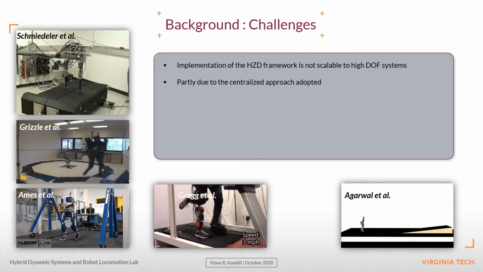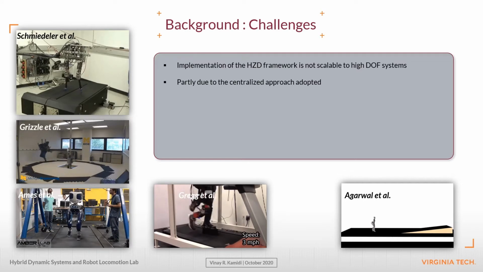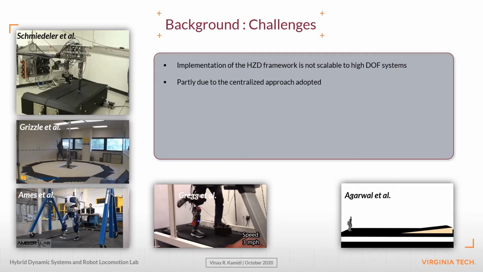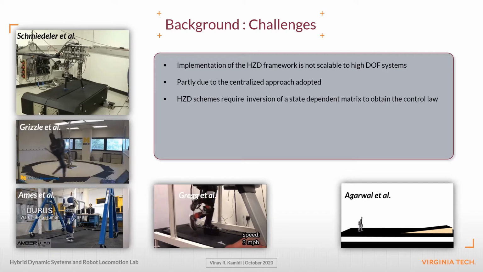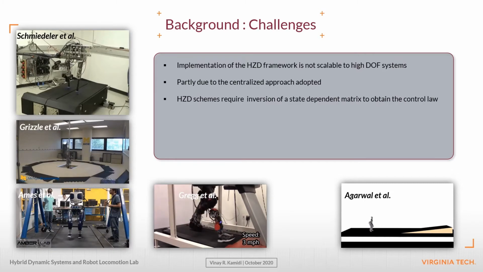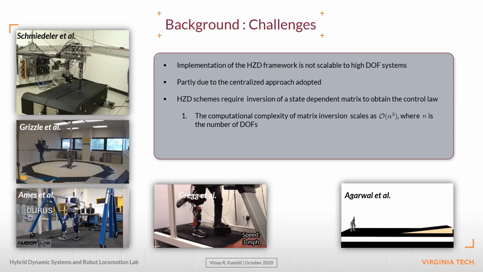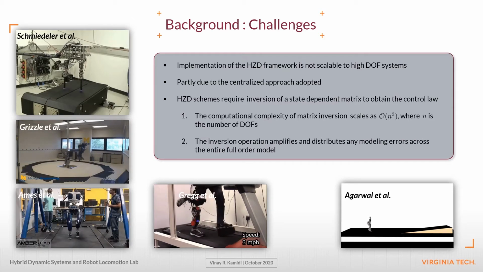This is partly due to the centralized approach adopted towards this problem. By considering the entire system as one, the implementation of HZD schemes on high degrees of freedom systems necessitates high throughput computation networks. In particular, HZD schemes require the inversion of a state-dependent coupling matrix to obtain the control law. This poses two major problems. First, the computational complexity of matrix inversion scales as the cube of the number of degrees of freedom. Second, the inversion operation amplifies and distributes any modeling errors across the entire full-order model.